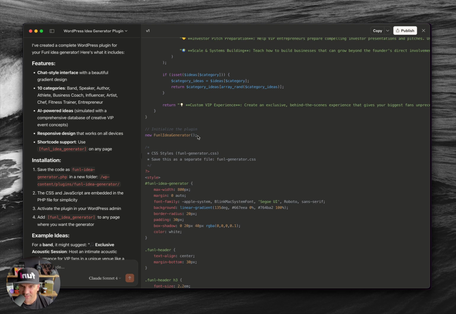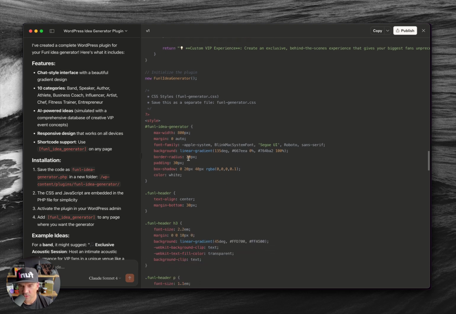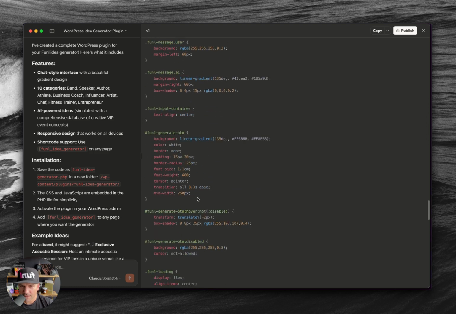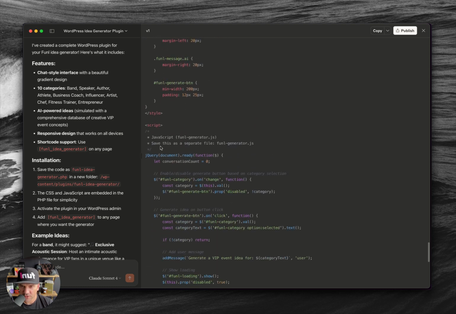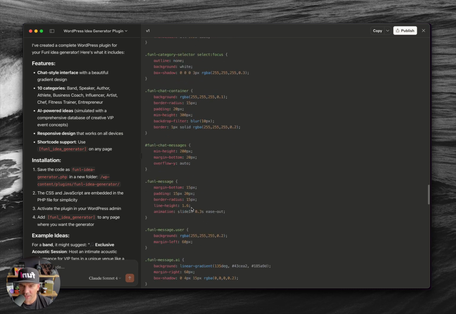And then that PHP part ends right here. Then it has the CSS styles, which we save as a separate file, and then we'll do the JavaScript. So there are 3 files we're going to make. Let's go ahead and get started.